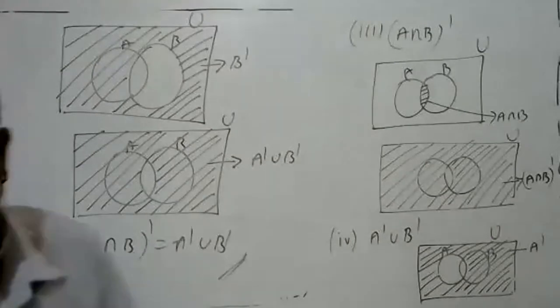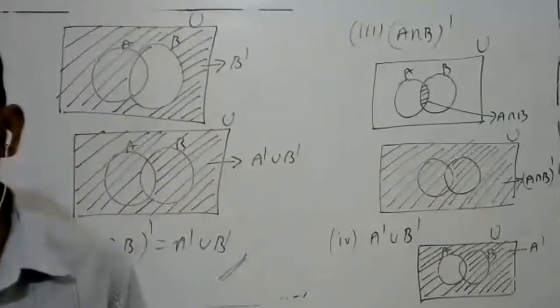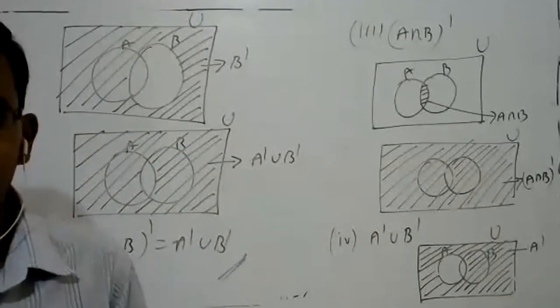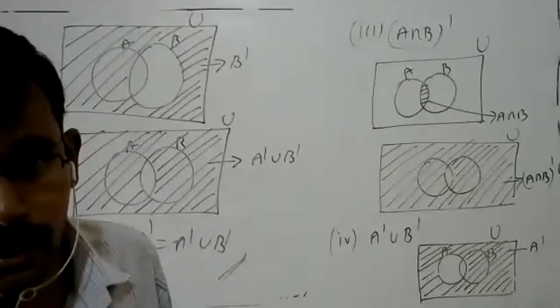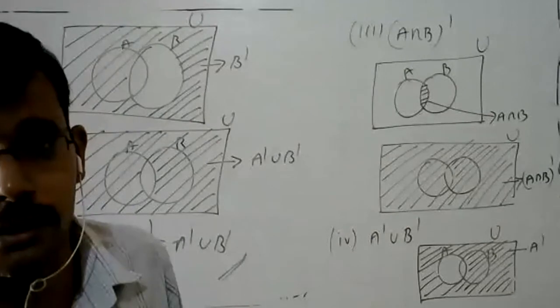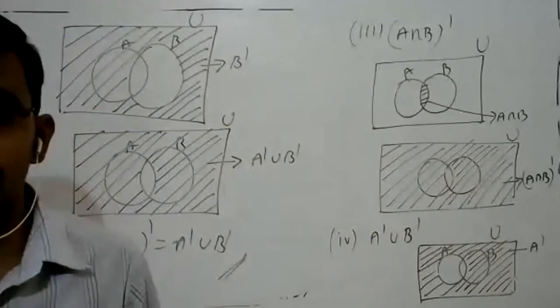I hope that you can easily understand your Venn diagram problems. That's why I gave the assignment, but some students are asking about Venn diagram problems.